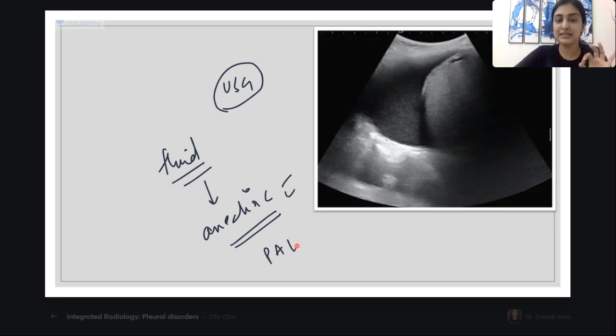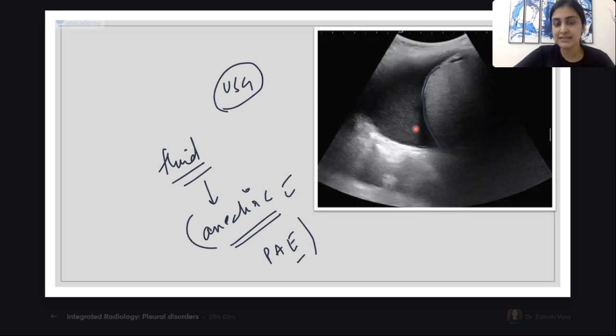With posterior acoustic enhancement. Shivashankar, not shadowing, shadowing with calculus. Don't make this mistake, okay? So anechoic with posterior acoustic enhancement. Now, can you all see here for me? Can you see at the CP angle? This is the entire effusion which has obliterated the CP angle.